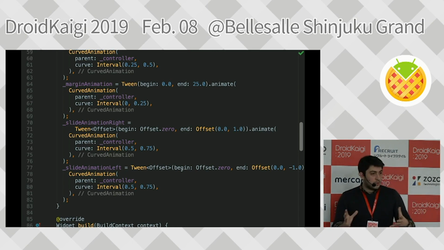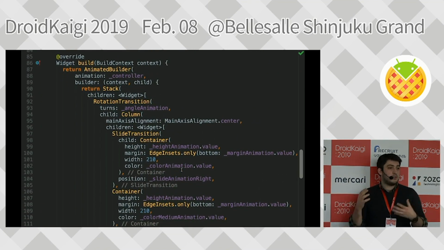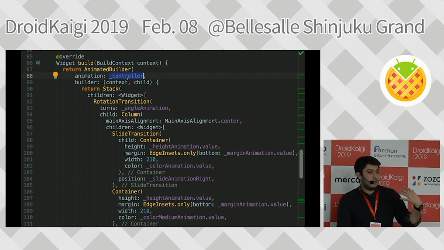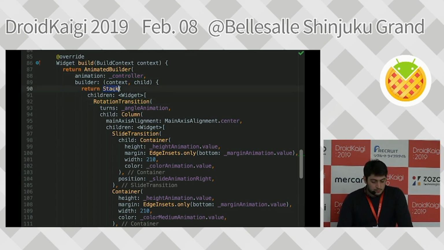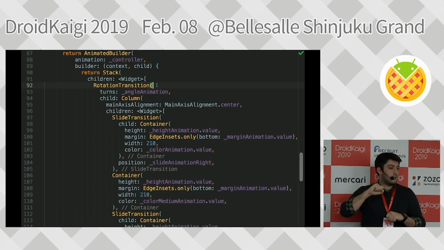So once we are settled with this, we will go to our animated builder and simply create the widgets that we want to show on the screen. There's this animated builder, and it accepts my controller as an animation object to listen to. I created a rotation transition because my whole stack is turning. So I'm using a rotation transition to make it turn.